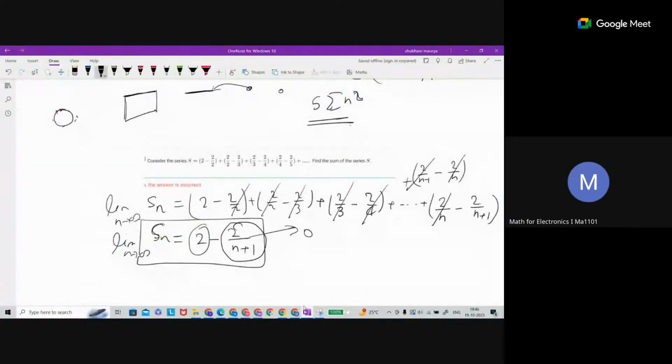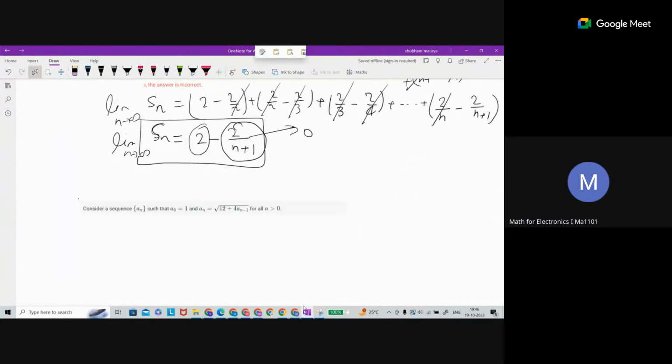Okay, let's do it here. See, we have AN. Is this increasing or decreasing? It's increasing. So we have AN. If you square both sides, this is going to be AN square, and this is 12 plus 4 AN minus 1.